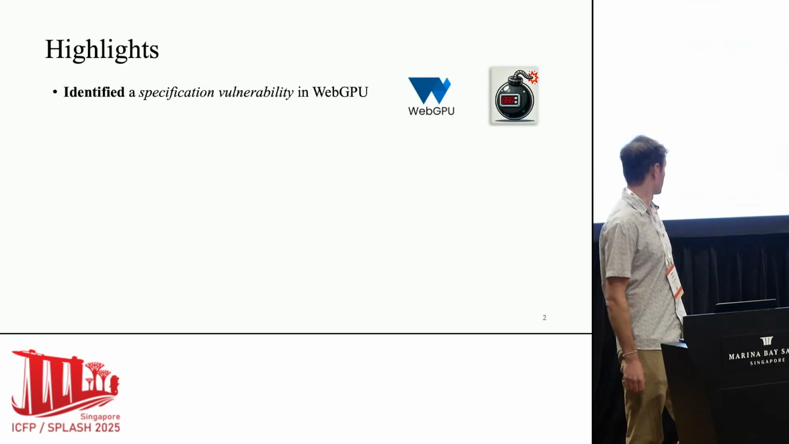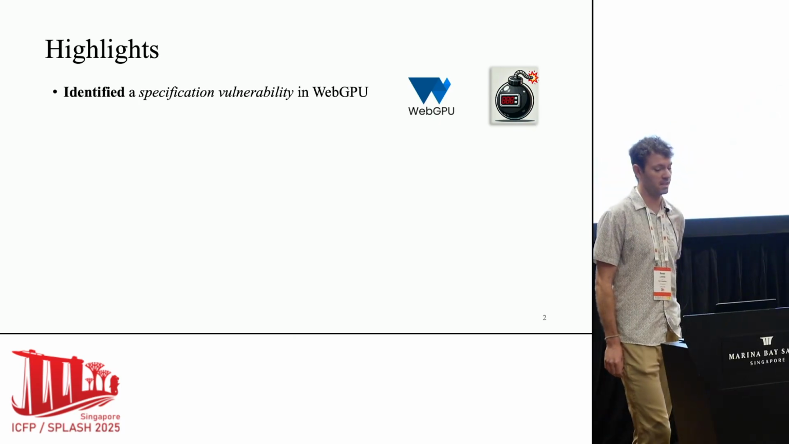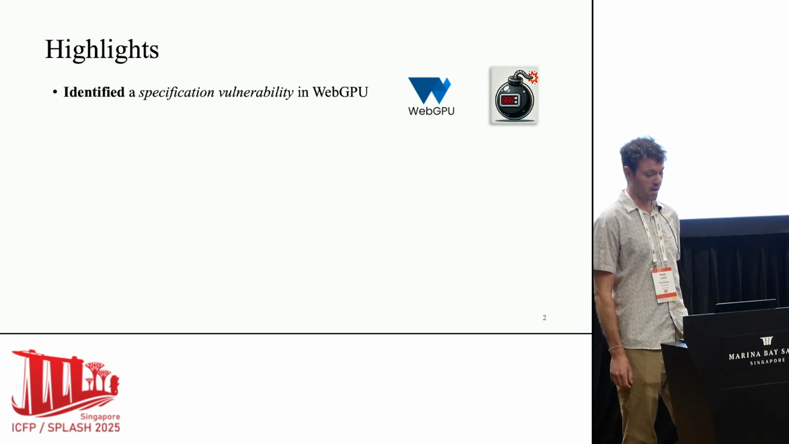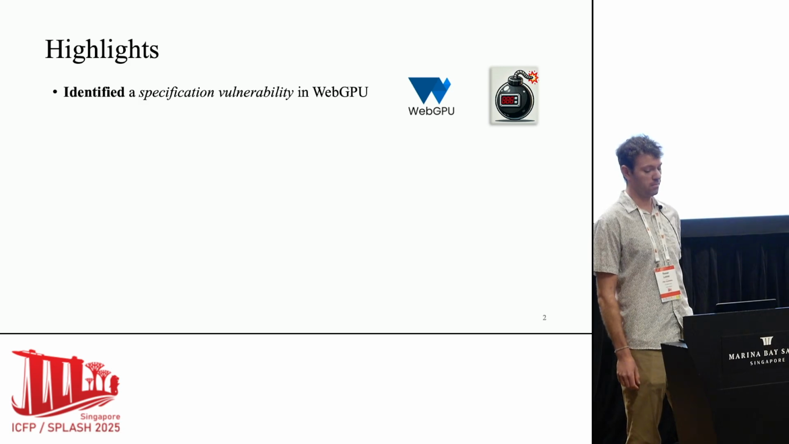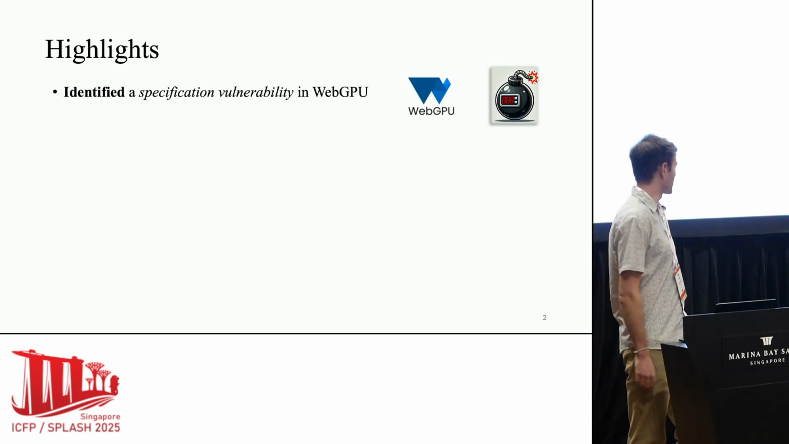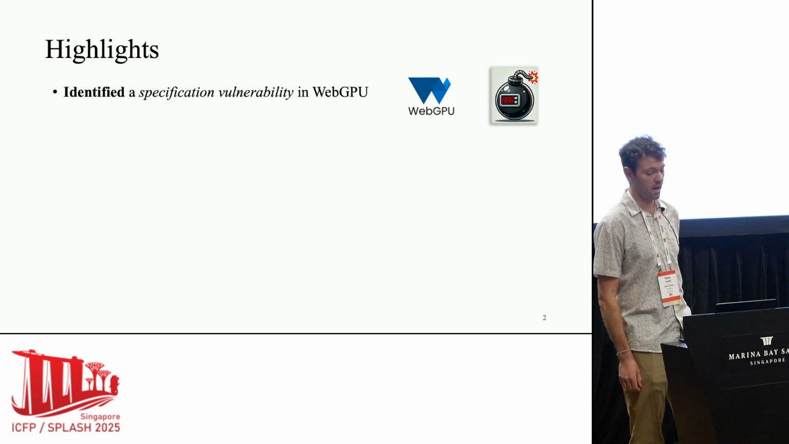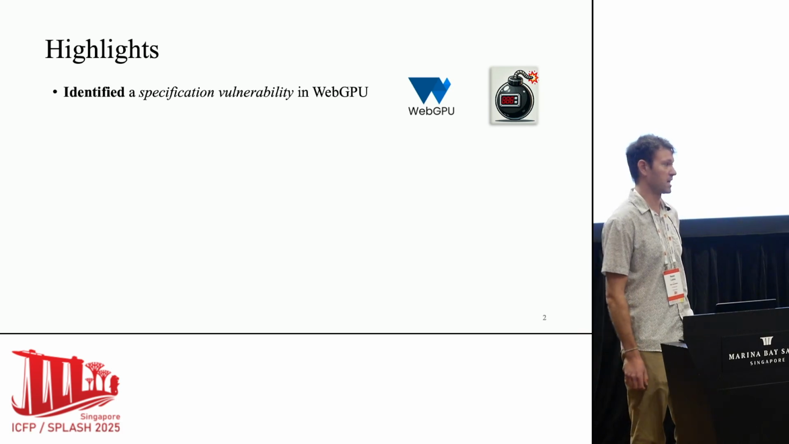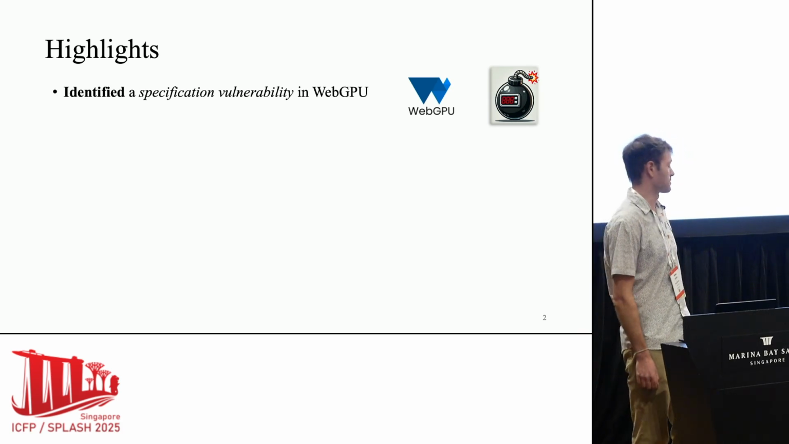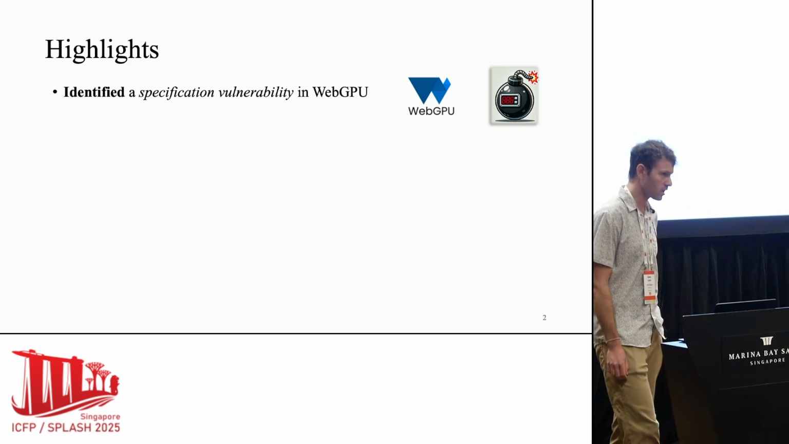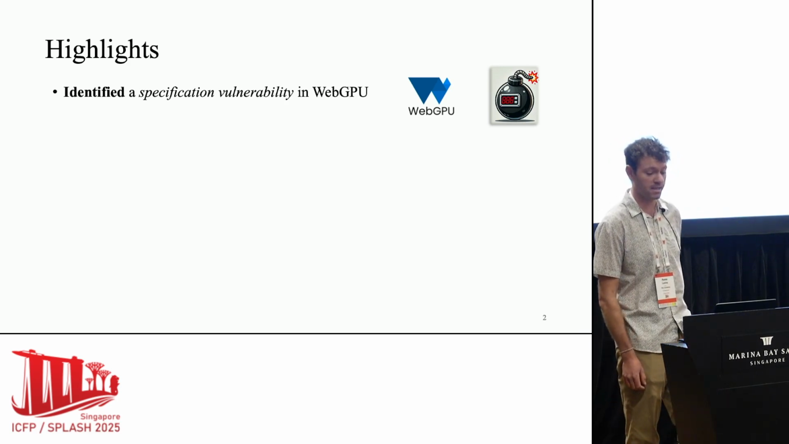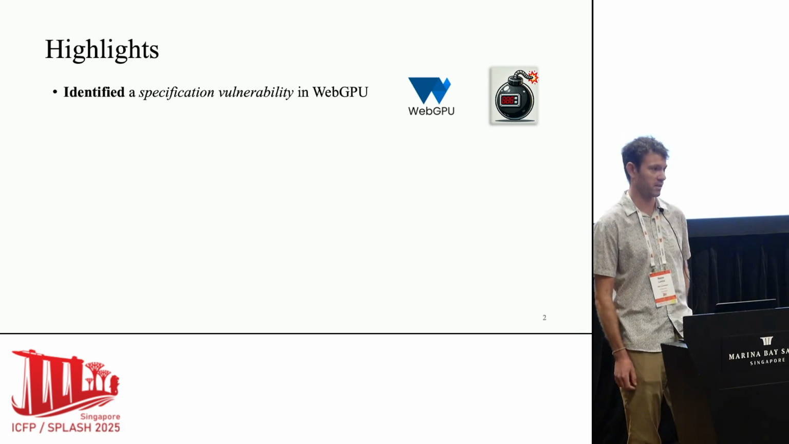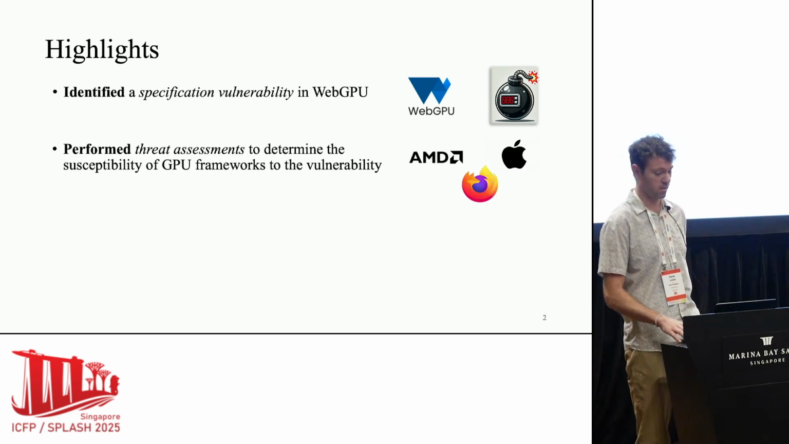So let's first start off with some highlights from this paper. What we did is we identified what we call a specification vulnerability in WebGPU. What I mean by that is that WebGPU tries to maintain some high-level safety properties, but its specification, when you read it closely, is not strong enough to prevent valid implementations from violating these safety properties. Specifically in our case, that's memory safety. So even though a current implementation may not expose this vulnerability, it's possible that it could in the future. That's why we call this a ticking time bomb in WebGPU.